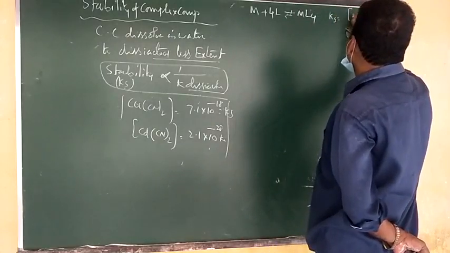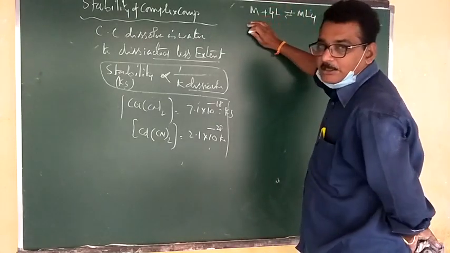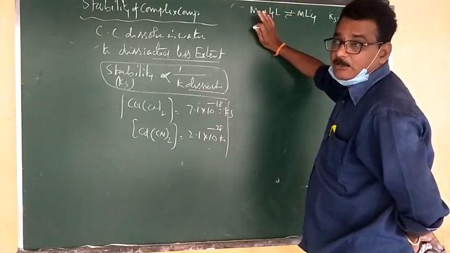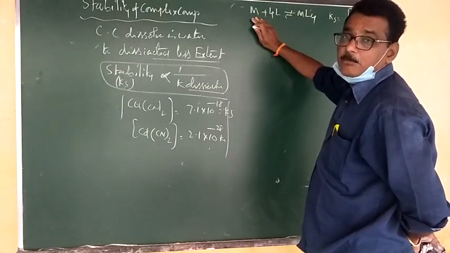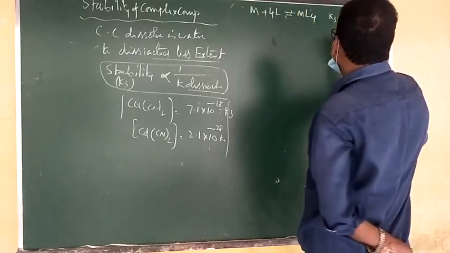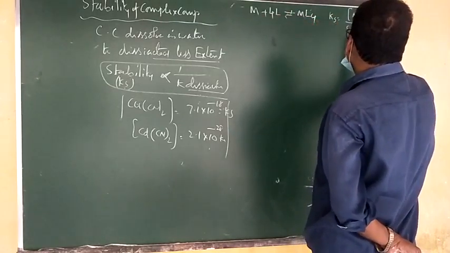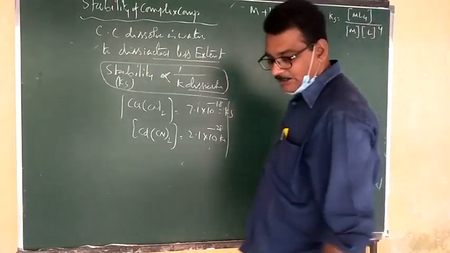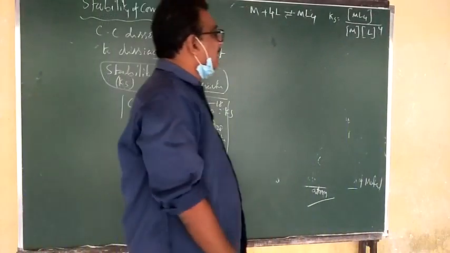Ks equals the molar concentration of products divided by that of reactants, because you already know the equilibrium constant is the product of molar concentrations of products divided by reactants. So this is the product, this is the reactant: [ML4] divided by [M][L]^4. This is the equation I am writing. So M plus 4L gives ML4.